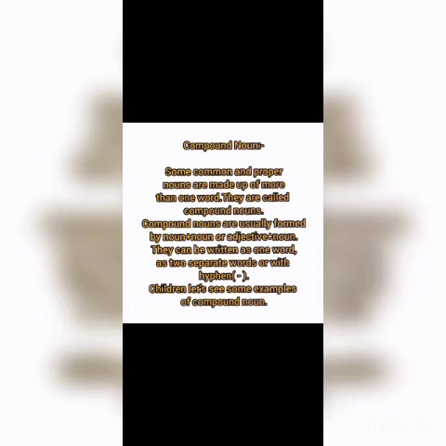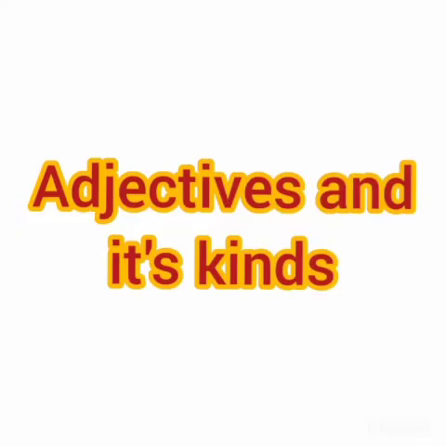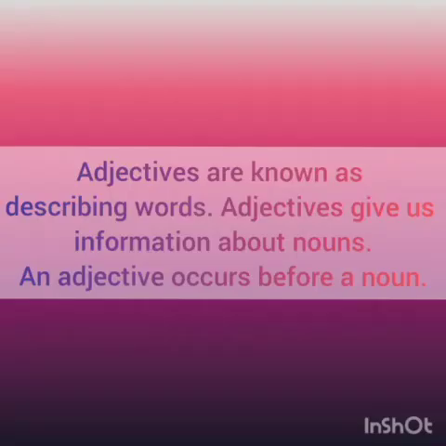Kids, today we are going to learn about adjectives and its kinds. Adjectives are known as describing words. Adjectives give us information about nouns. An adjective occurs before a noun. Let us learn some examples related to adjectives.